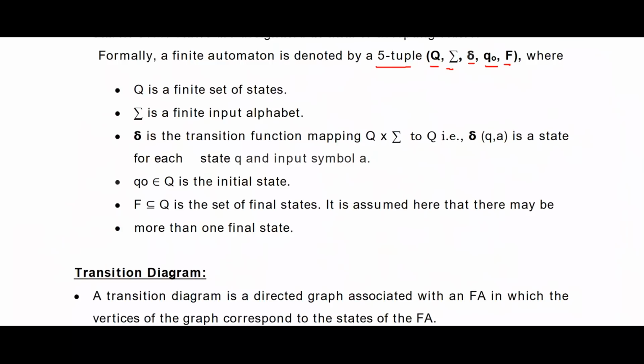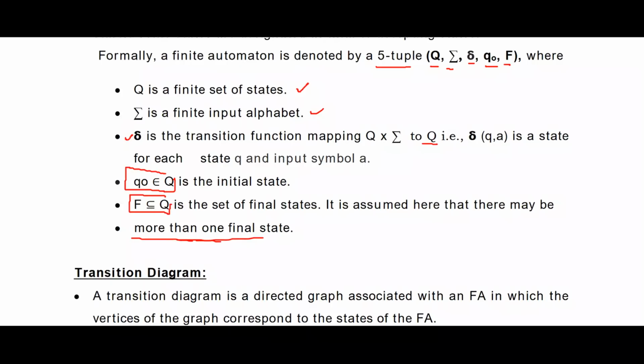If you see here, Q, sigma, delta, Q0, F. So Q is a set of states, sigma is an input alphabet, delta is a transition Q cross sigma to Q. Q0 is the initial state, and F is a subset of or equal to Q, which is a set of final states.